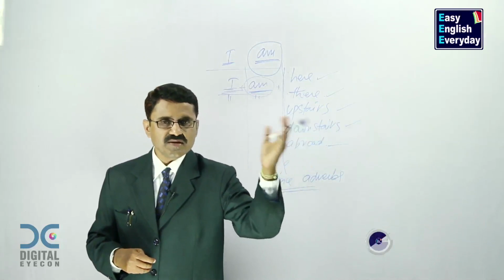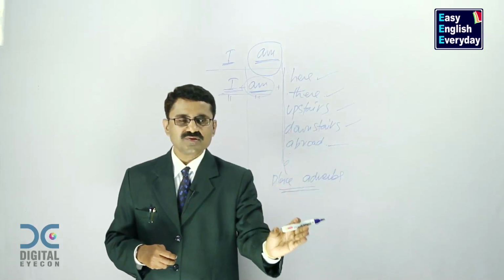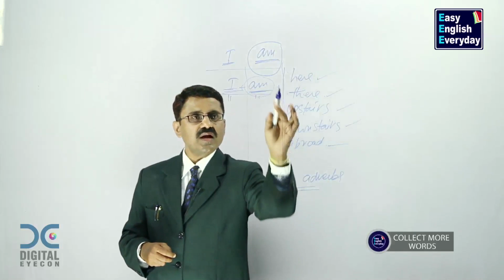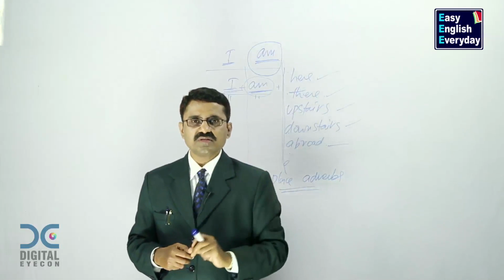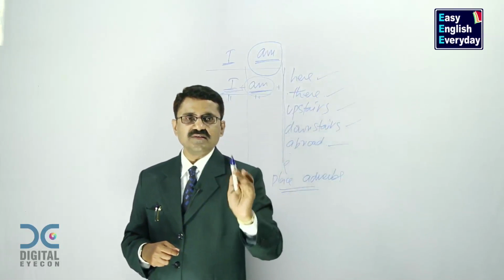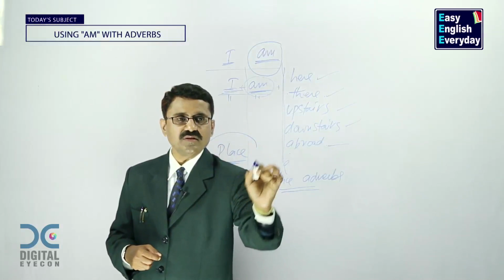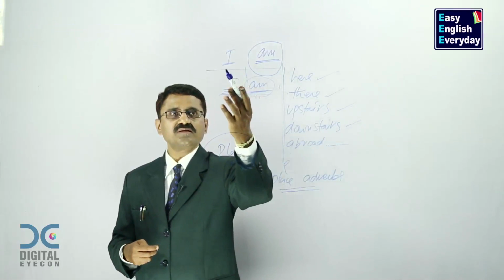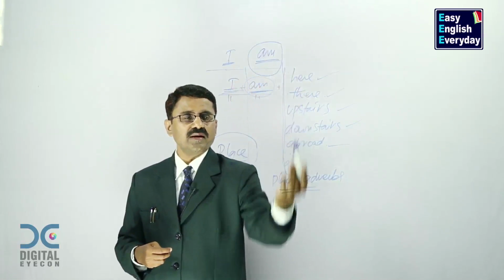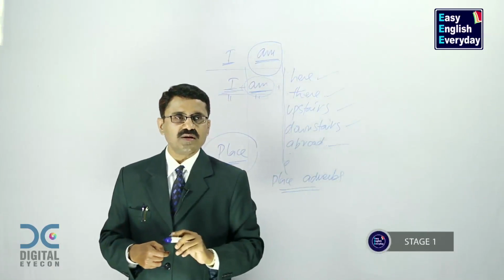So there are some place adverbs in English vocabulary. Collect those words and place them in this part. You can make small sentences. Now these sentences indicate place. When should I use them? To talk about place. How should I use them? Take the subject I, take am, and add these words. Sentences are ready. Do this in stage 1.